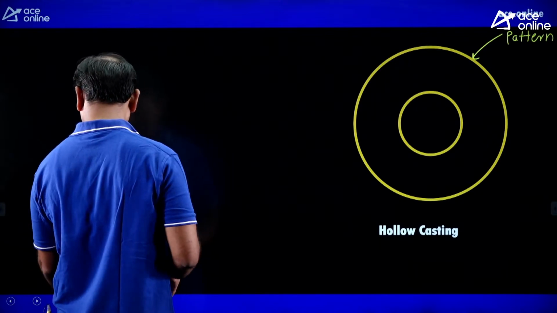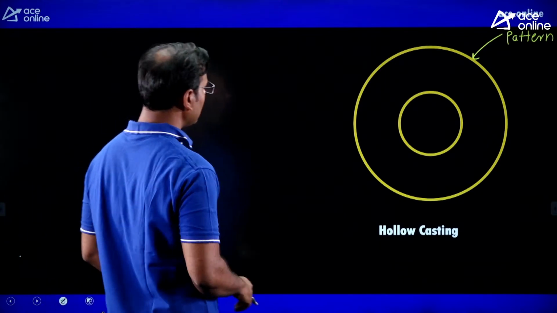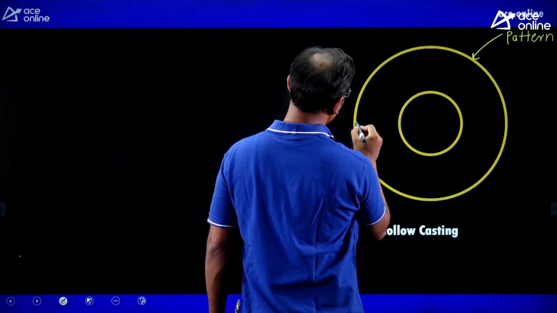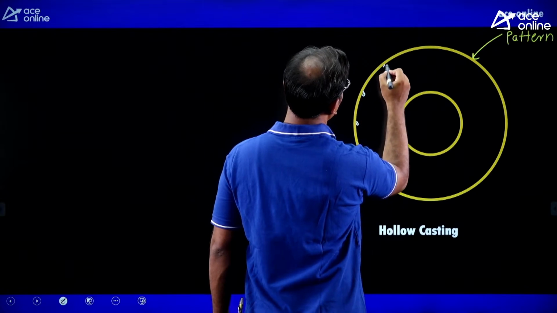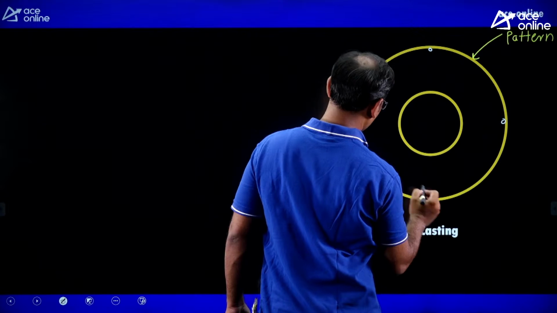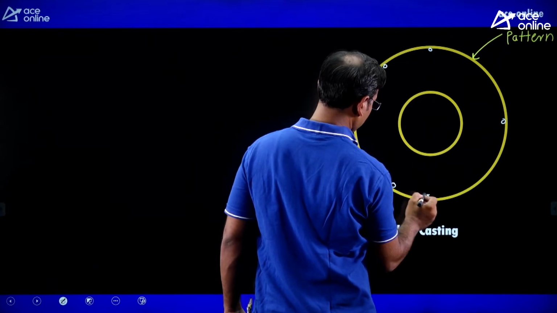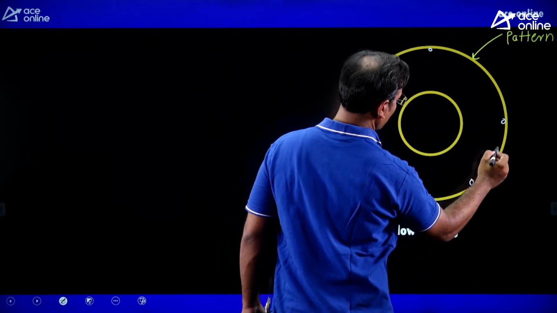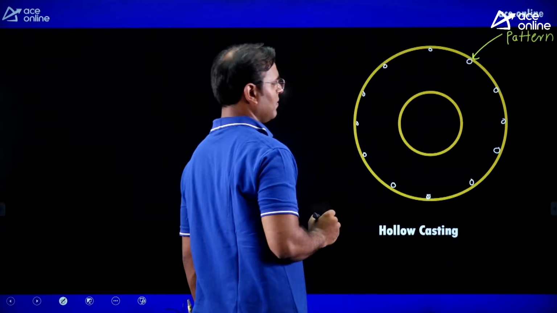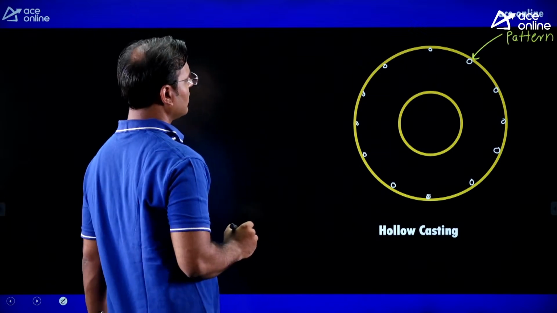Guys, when we are pouring the molten metal, the shrinkage is going to happen. Just consider that a number of molecules are available.